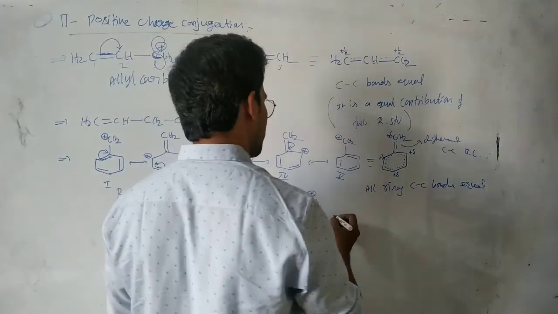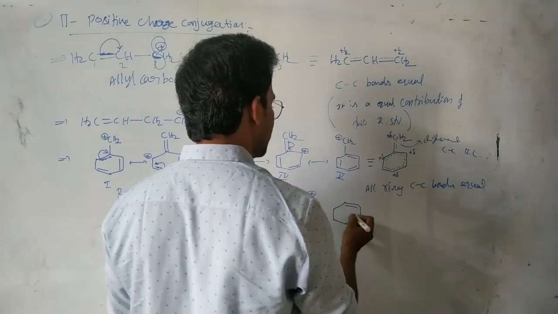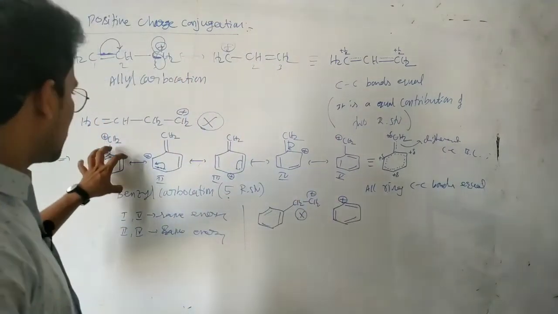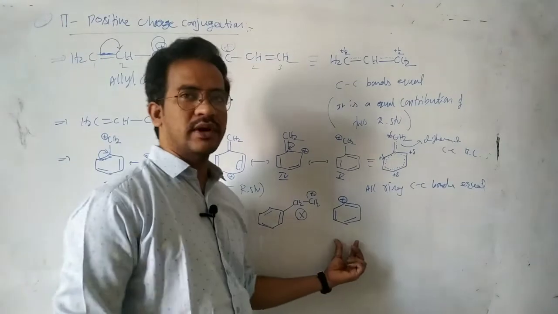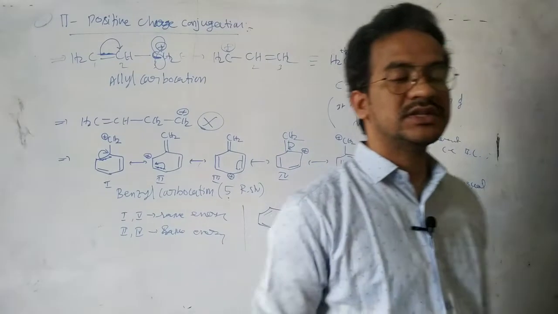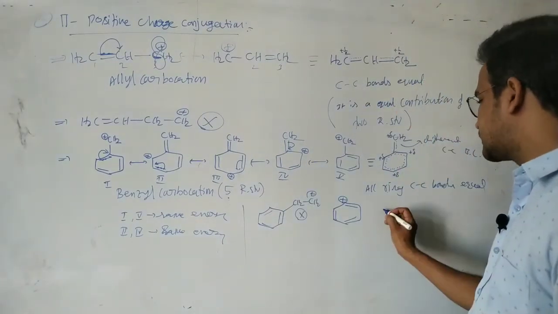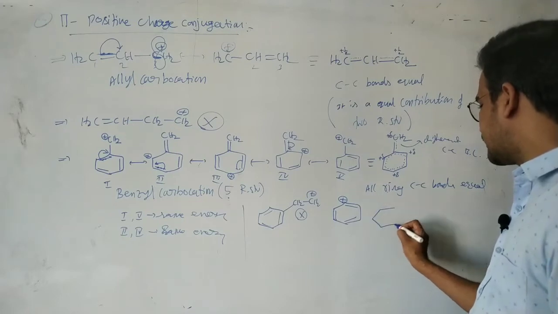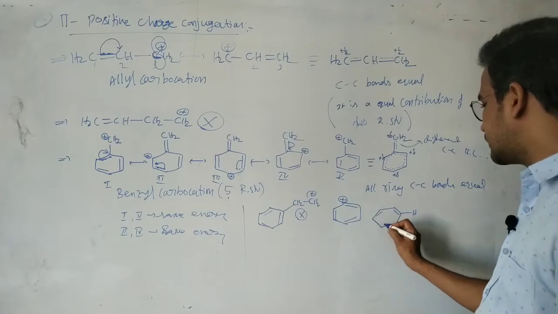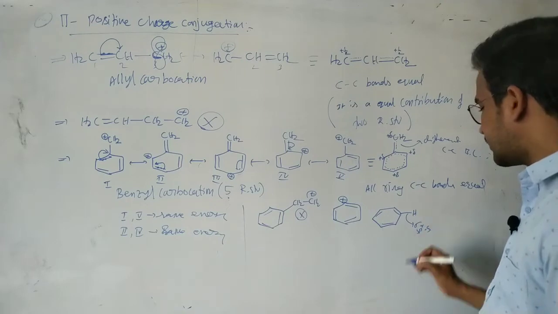And next, one more important point, see this one. If a positive charge is present on the phenyl ring directly, this is the benzyl carbocation and this is the phenyl carbocation. In this case, this positive charge is not delocalized. Because in this carbon, the positively charged carbon, there is a hydrogen, and here the pi bonds. This bond is a sigma sp2-s bond.